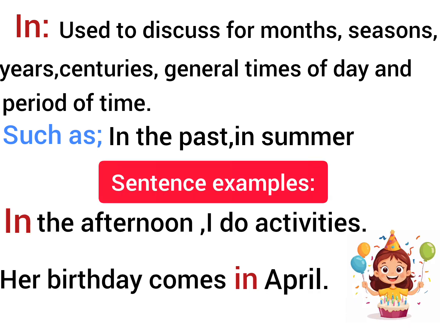Sentence examples: in the afternoon I do activities. Here, in is our preposition of time because afternoon is a general time of a day. Second, her birthday comes in April. Here, in is also used for a month.